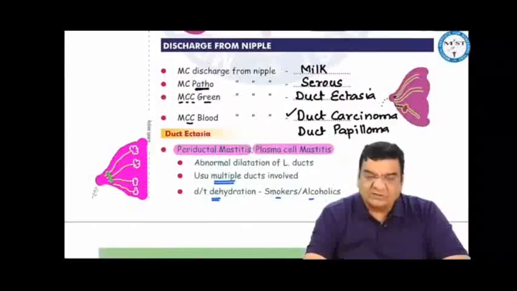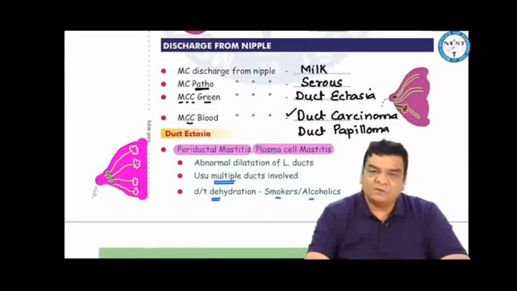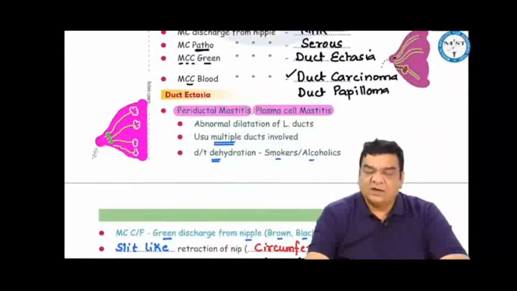Patients sometimes can come to us with discharges from the nipple, most common being milk, which is physiological. Most common pathological discharge is serous. Most common cause of green discharge from nipple is duct ectasia, and most common cause of blood discharge from nipple is duct carcinoma and duct papilloma.